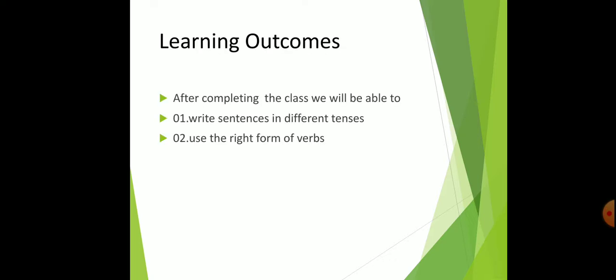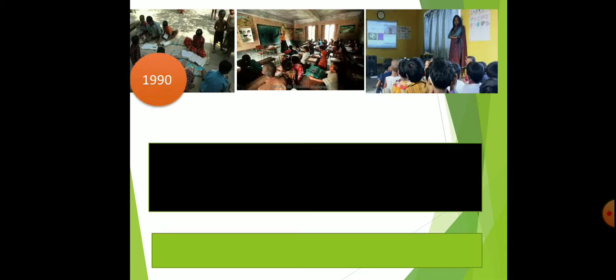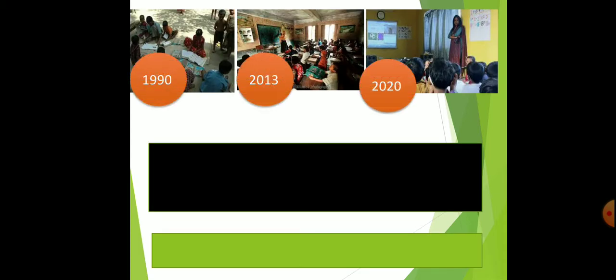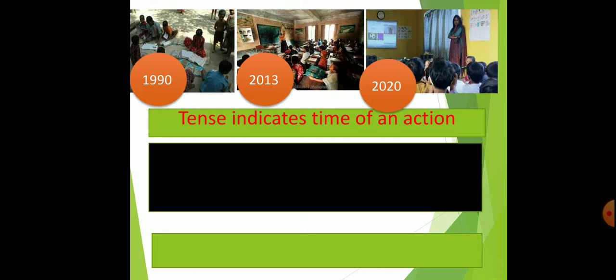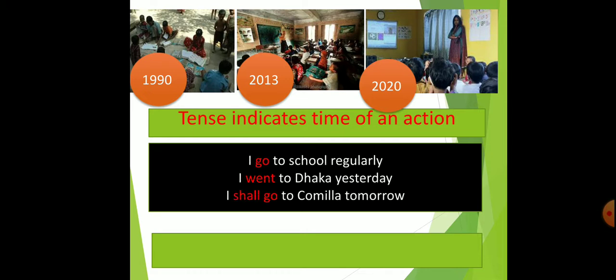Learning outcomes. After completing the class, the students will be able to write sentences in different tenses and use the right form of verbs. So tense indicates the time of an action. There are 3 sentences here. I go to school regularly. I went to Dhaka yesterday. I shall go to Comilla tomorrow. Here the words written in red indicate the time of action.